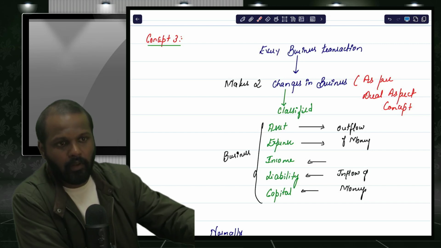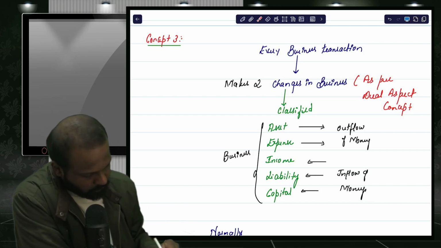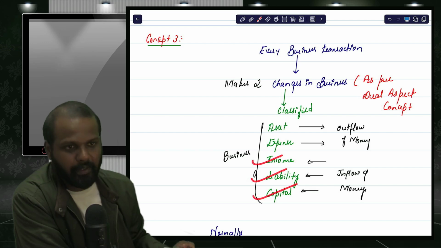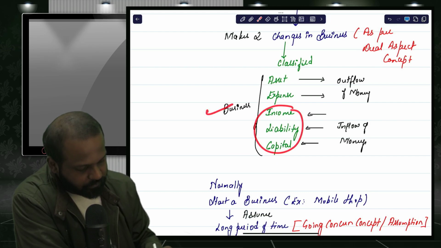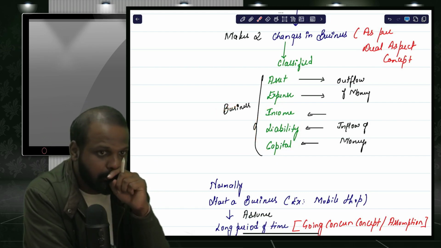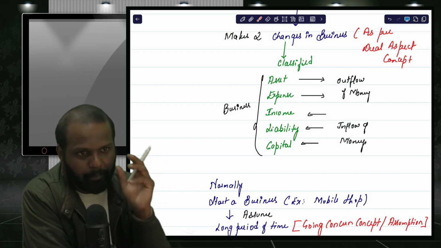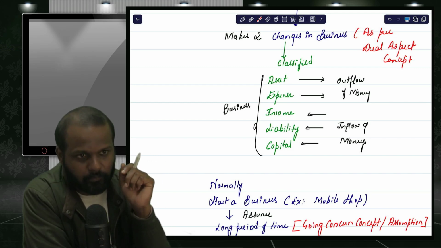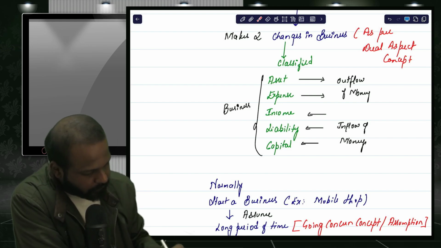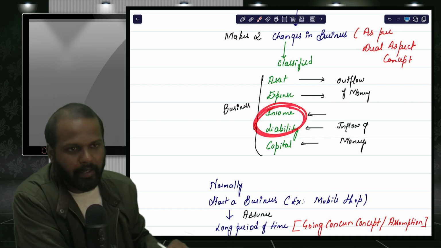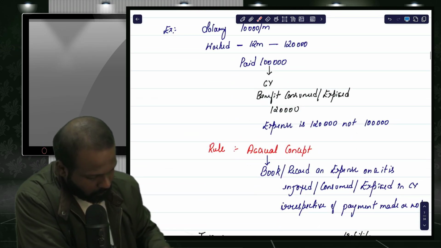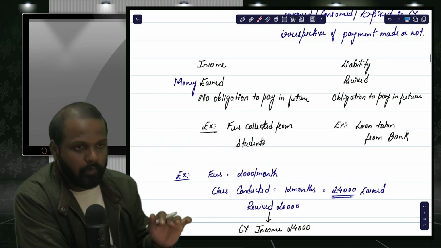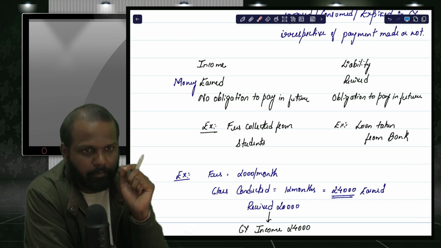Hello everyone. So now we are going to discuss the remaining three terms, that is income, liability and capital. And all these things we are going to discuss from a business point of view: business income, business liability and business capital. Out of these three terms, first we are going to understand income and liability.